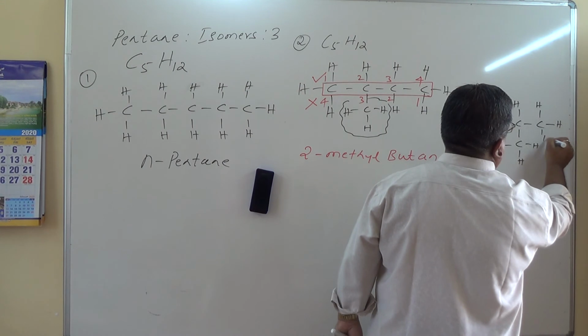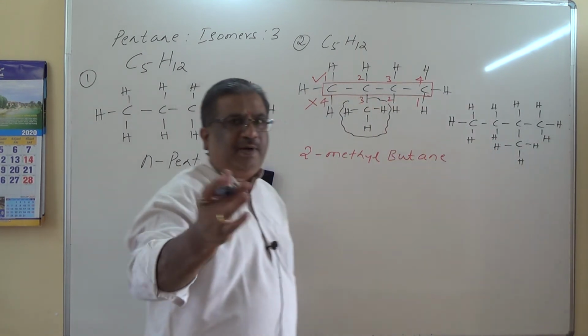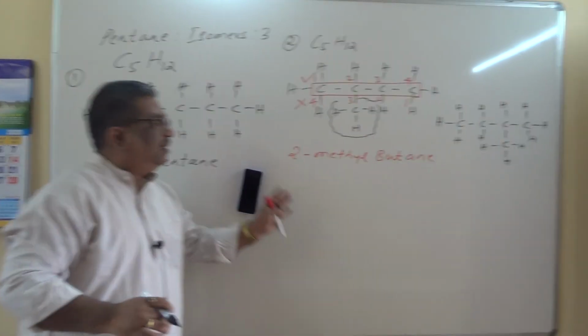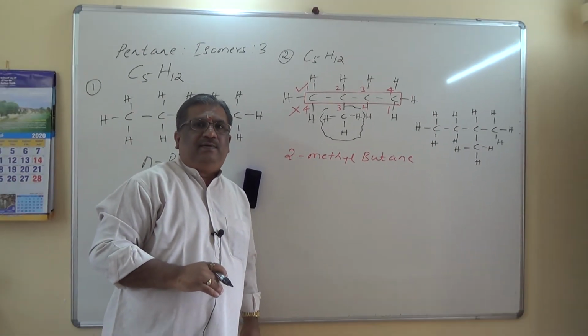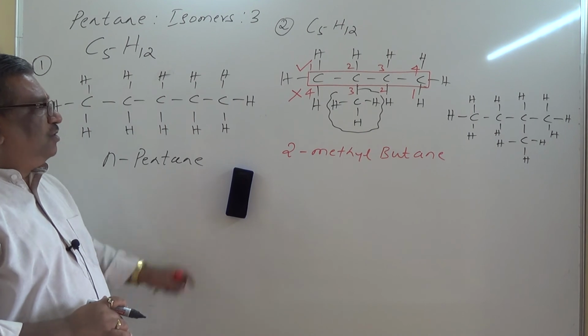One, two, three, four. Hold the camera a little bit nearer. Let them see very clearly. Okay, little closer also.